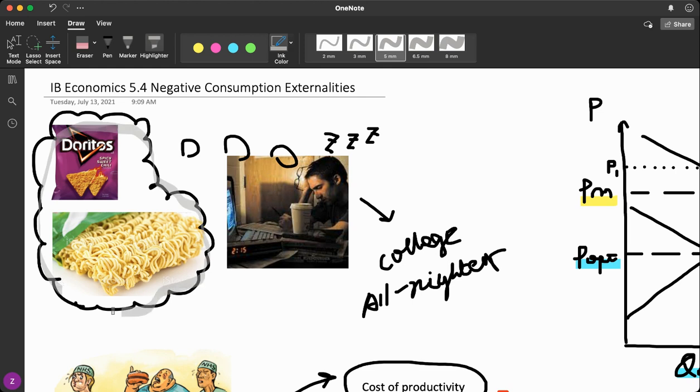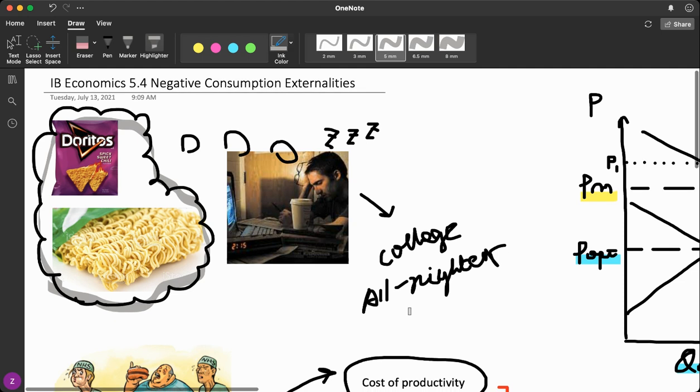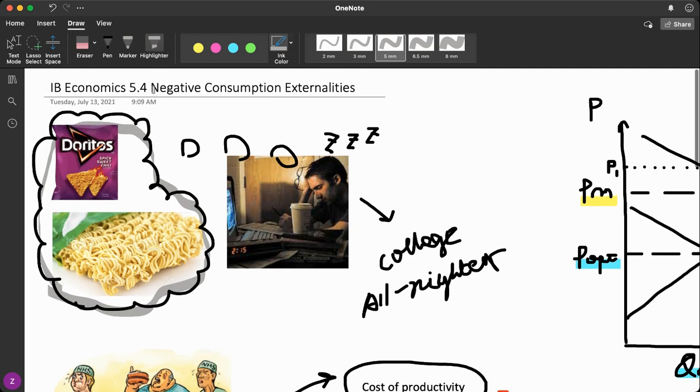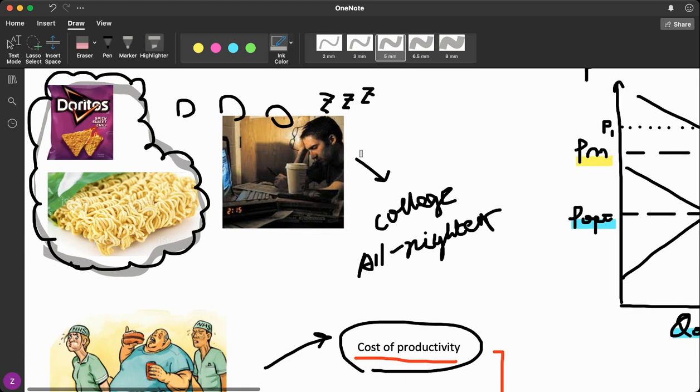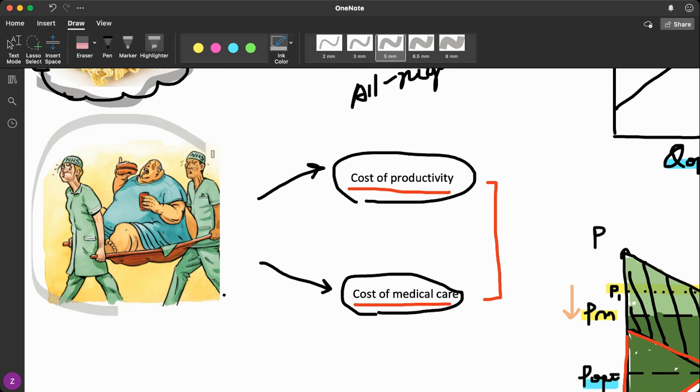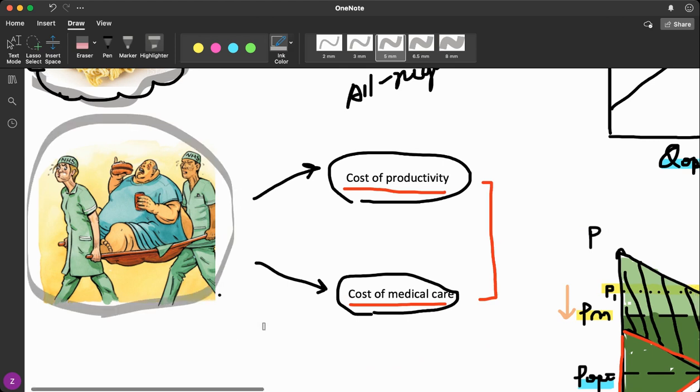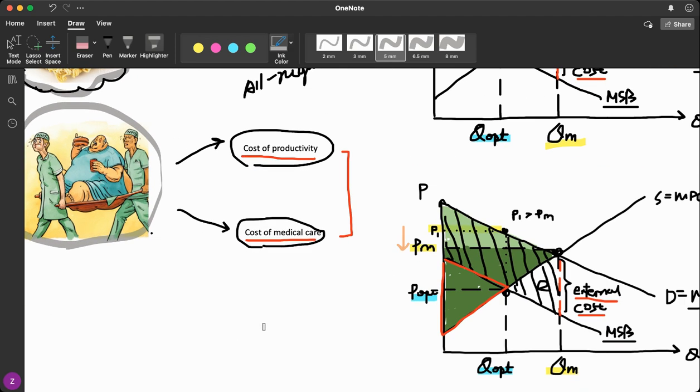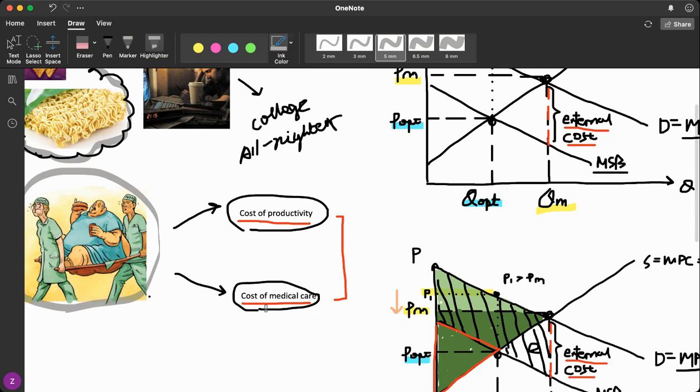You might think eating junk food is my own personal choice and I'm not causing any harm to society. But the concept of negative consumption externalities might change what you think, because actually consuming junk food has a huge impact on society and environment as well. So the idea here is that eating too much junk food will definitely contribute to health problems like diabetes, cardiovascular diseases, obesity, and even cancers. So maybe it won't be shown in the short term, but if eating junk food becomes your habit, you'll see the long-term negative consequences at some point towards your life.